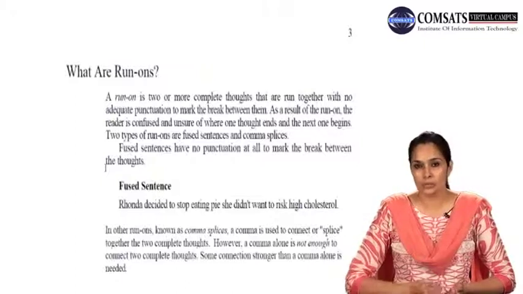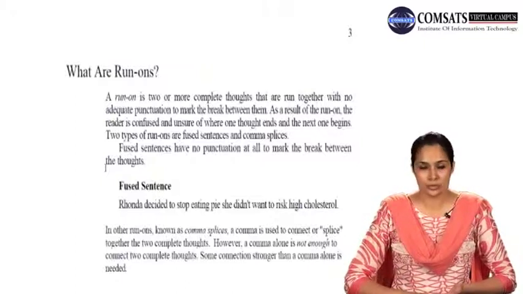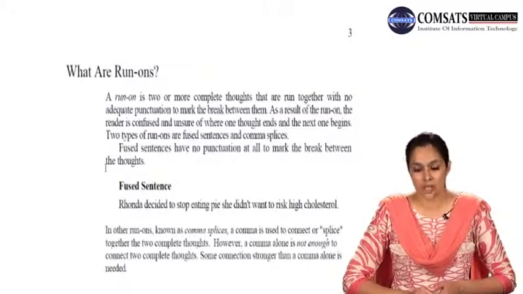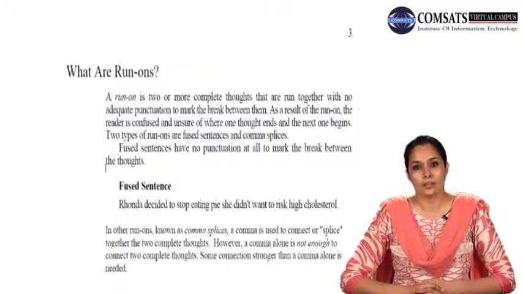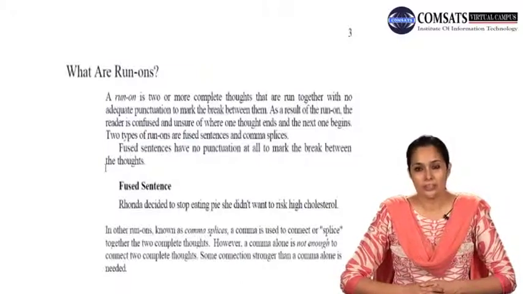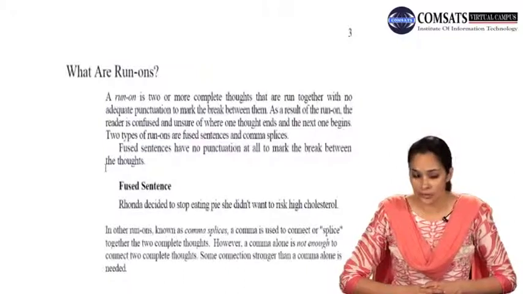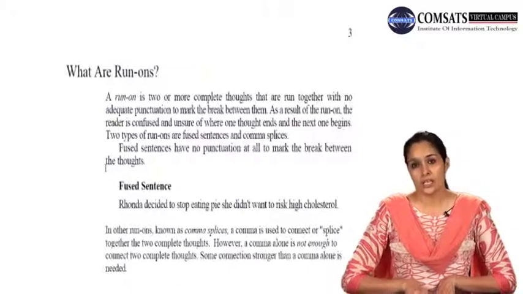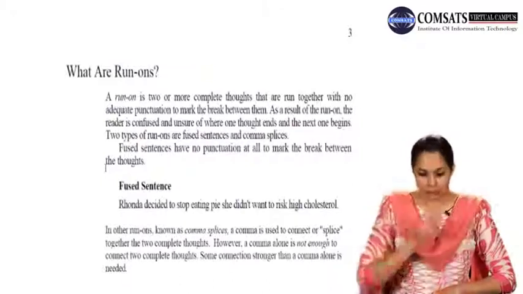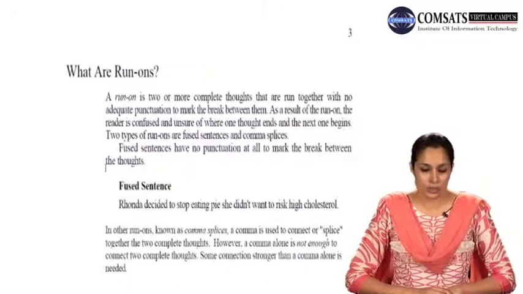You know where you have paused, where you need a full stop, or where you need a comma or a semicolon or even a coordinating conjunction, but it's not there in the sentence. So that's where you identify a run-on sentence. So it's basically as a result, when there is a run-on sentence, the reader is confused and unsure where one sentence ends and the other begins. So that is the problem with a run-on sentence.